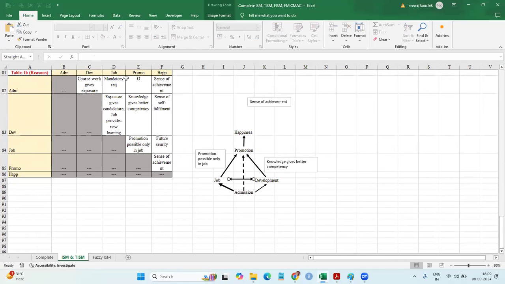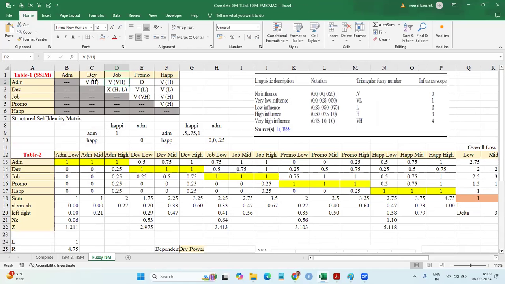Step number 2: take the variable, go to the experts, ask them about the VEXO. There is no shortcut, you still need to go to the VEXO. After the VEXO, don't forget to take in the linguistic intensity of the effect: how high, very low, high, very high, etc. I'm saying again, you can do it one expert at a time, as Gaurav and Ashish have done, or you can take it one by one, and later you can take their average. Both methods are okay.